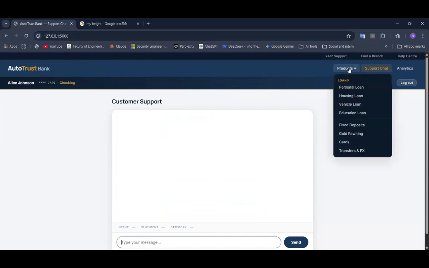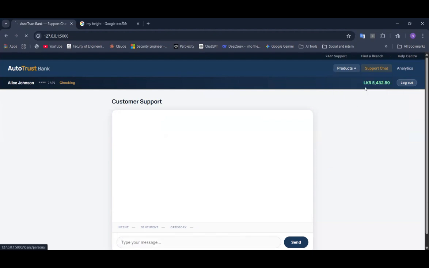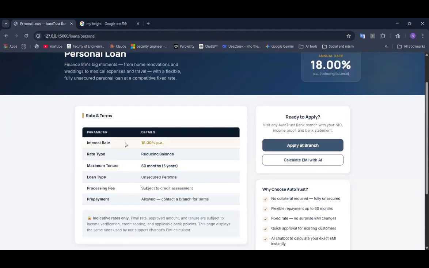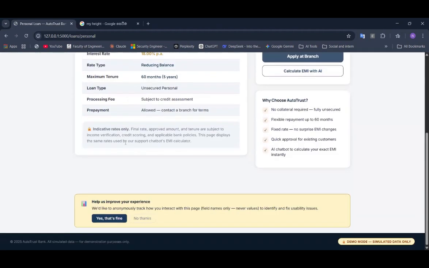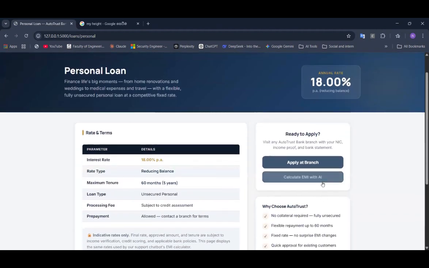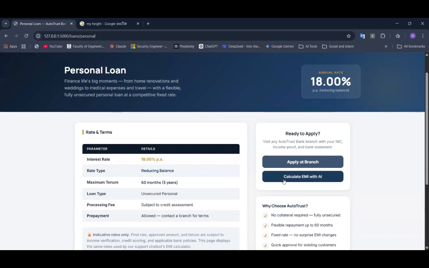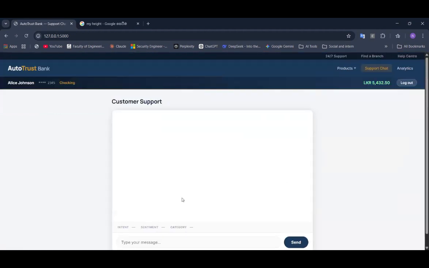After that, there are pages for personal loan, housing loan. There are some services in this bank, and they are displayed in this way. If we go into the personal loan, you can see some information there, and if we need to calculate something, we can get the support of this chatbot.